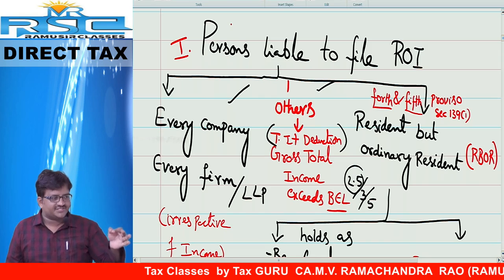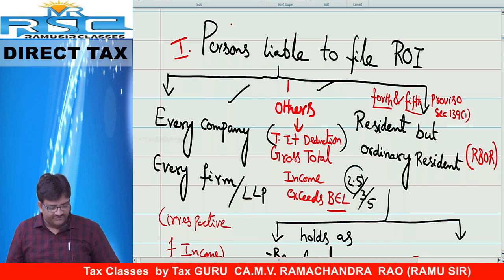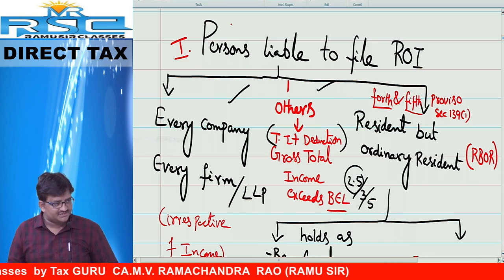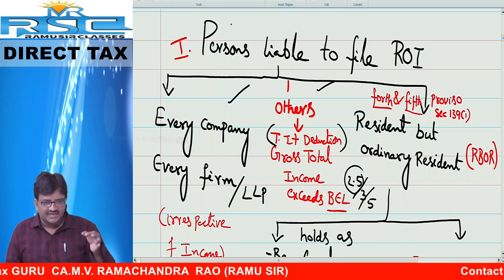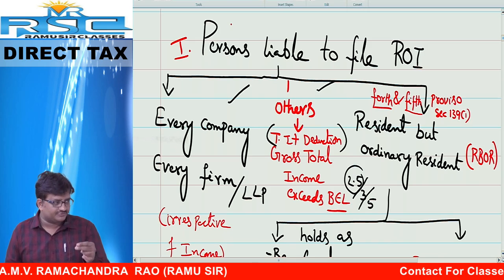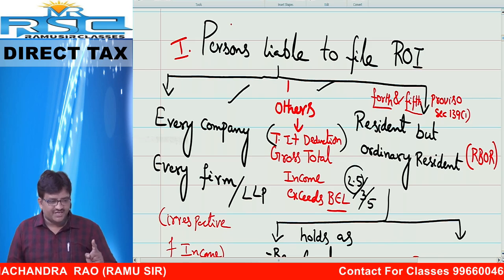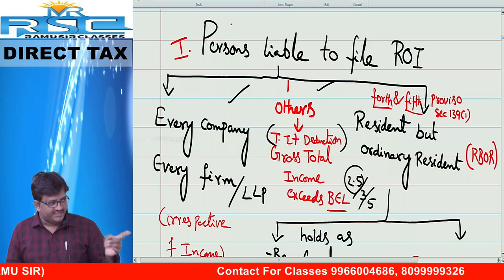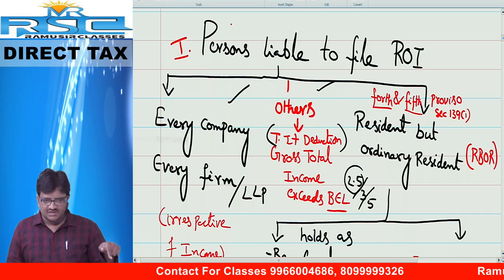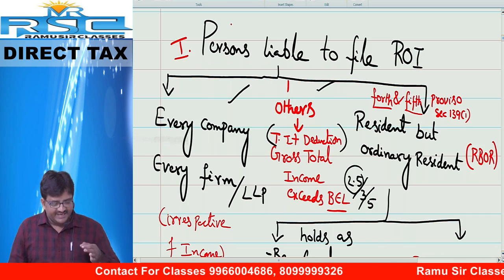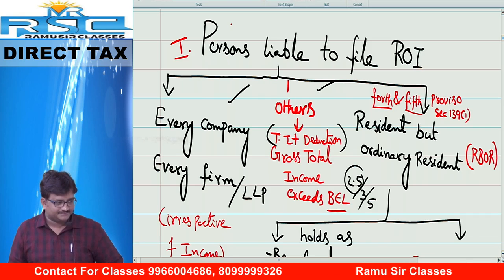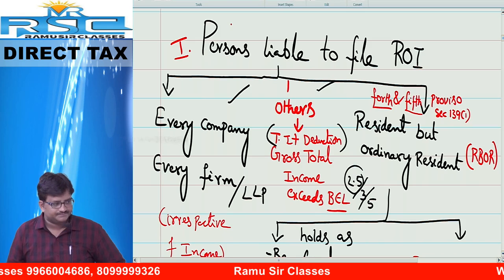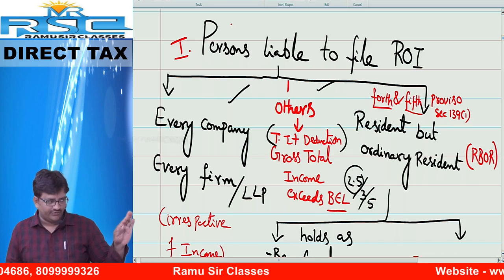or partnership firm. Every company or partnership firm / LLP. What is LLP? Limited liability partnership firm. First branch only, every company, every firm, every LLP. Friends, irrespective of their income, irrespective of the loss, they are liable. In brackets, irrespective of income or loss. Stop. Over. Second branch.